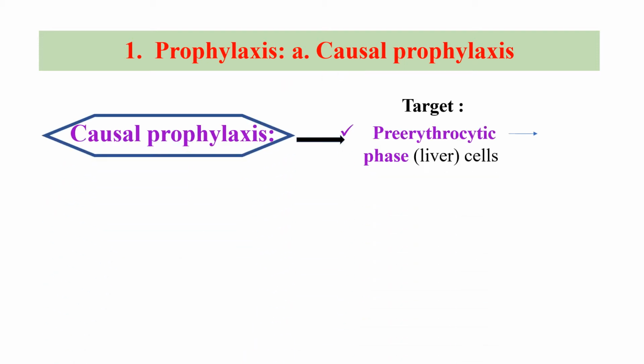First, we discuss the prophylactic therapy. In prophylaxis, there are two types: the first is causal prophylaxis and the second is suppressive prophylaxis. First, we discuss the causal prophylaxis. After the mosquito bite, the first stage of development of the parasite in the human being is in the liver. So the target of causal prophylaxis is the pre-erythrocytic phase of the cell, which is responsible for the cause of malarial infection and the clinical attack.